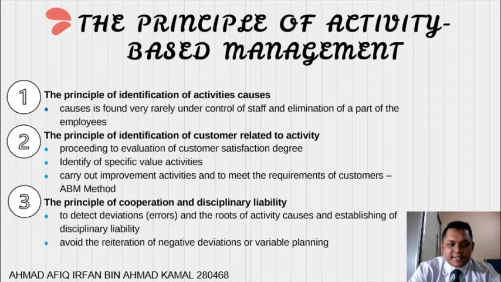So, the last principle is the principle of cooperation and disciplinary liability. According to this principle, it proceeds to a cooperation between departments in order to detect deviation and the roots of activity causes and establish disciplinary liability. To avoid the reiteration of negative deviation, it will be considered redefining the causes and settlement of negative deviation related to non-value activity, excessive cost, and low quality.